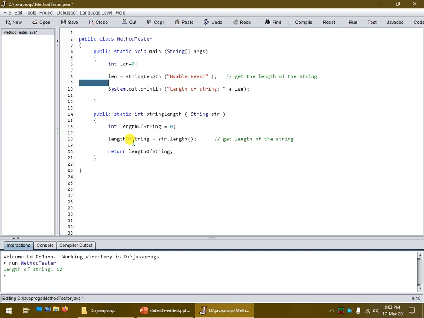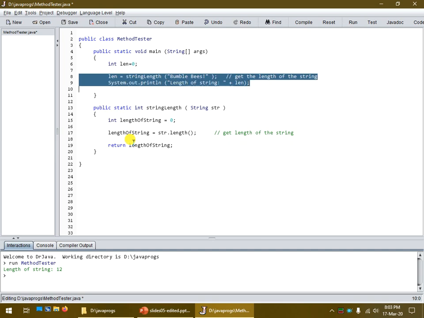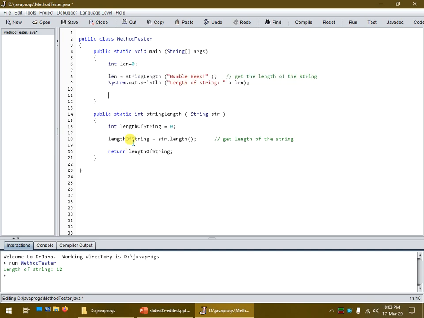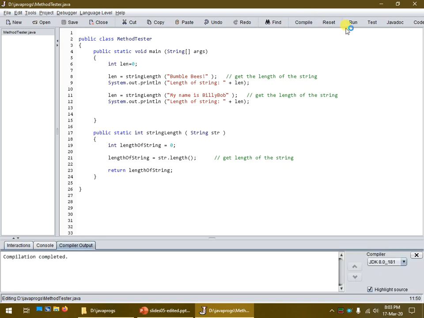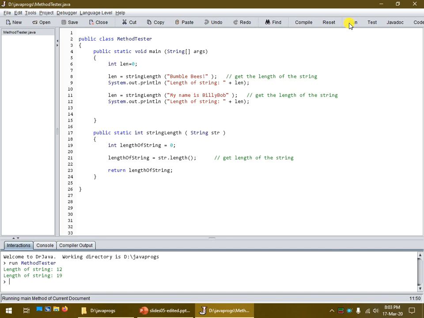So if I wanted to carry out this action again, let's copy this, we'll put it down here, and let's do another one. My name is Billy Bob. So we've got that string. So let's compile this guy, and let's run it. And there we go. We've determined the length of both of those strings.